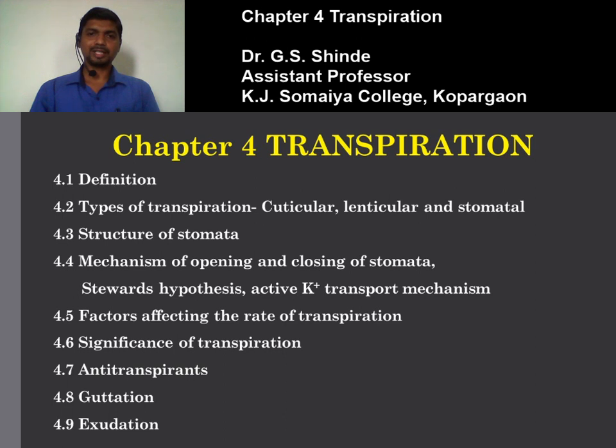Glucose is osmotically active, being soluble in water, so it increases the osmotic pressure, due to which endosmosis takes place in the guard cell. Water enters from the surrounding mesophyll cells or subsidiary cells into the guard cell, due to which the turgidity increases, the guard cell becomes turgid and the stomata open. So when starch is converted into glucose, the stomata open during daytime.